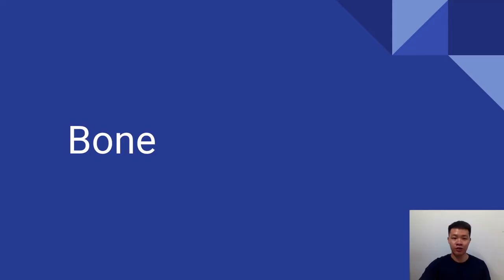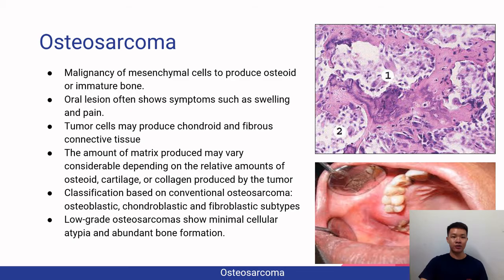So now let's continue with bone malignancy. The first bone malignancy is osteosarcoma. Osteosarcoma is defined as a malignancy of mesenchymal cells that produce osteoid or immature bone. Oral lesions usually present with pain and swelling, and you can see tumor cells producing chondroid and fibrous connective tissue.